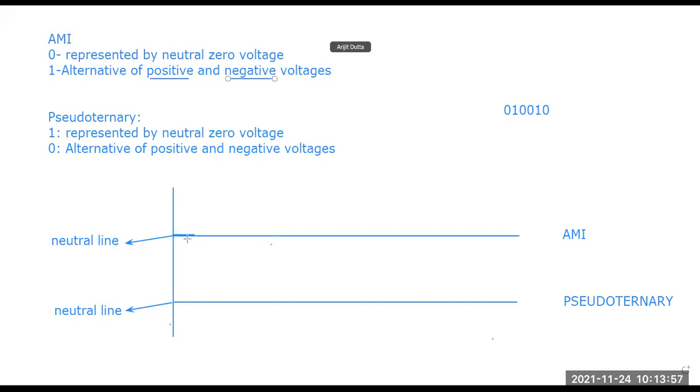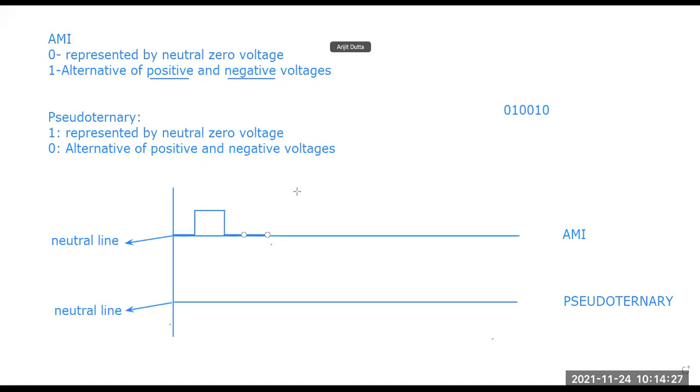So first we place the 1 on the positive side, and it moves on for a particular time. Then again I am getting a 0, and again a 0, so I put the value back on the neutral line, and it goes on.